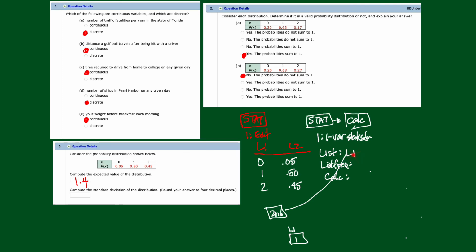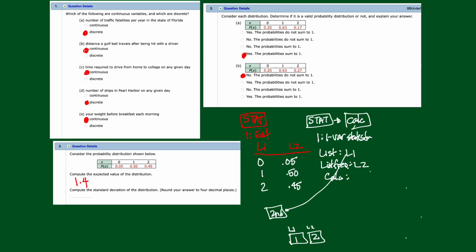All right, now press enter. Now you're down here, and here you want L2. You press second, and the numerical key 2, because right above the 2 is L2. So now you should have L1, L2. Now enter, get yourself to calculate, and press enter.